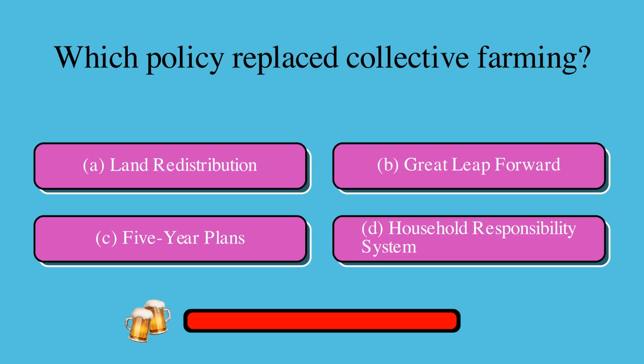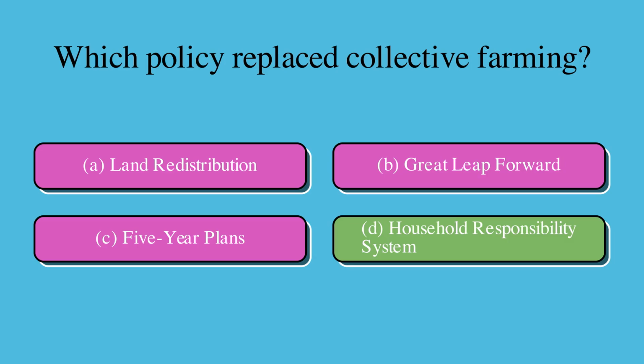Which policy replaced collective farming? Is it A, land redistribution, B, Great Leap Forward, C, 5-year plans, or D, household responsibility system? The correct answer is D, household responsibility system.